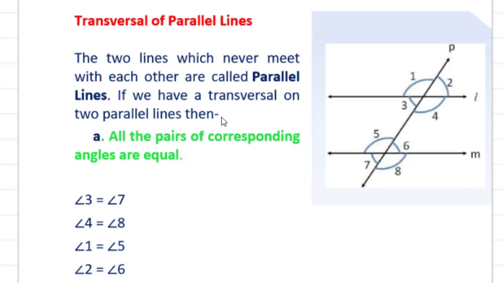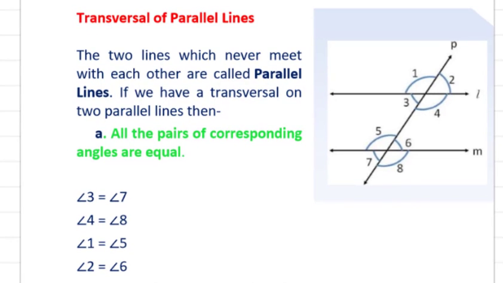So lines are parallel, they will not meet ever. Okay, so here you can see this L and M. If you'll extend these two lines, they will never gonna meet. So these two lines are parallel. So whenever a transversal line cuts two parallel lines, that time we have discussed earlier the corresponding angles. Okay, so these angles will be equal, corresponding angles will be equal, the alternate angles will be equal, alternate exterior or interior, both angles will be equal.